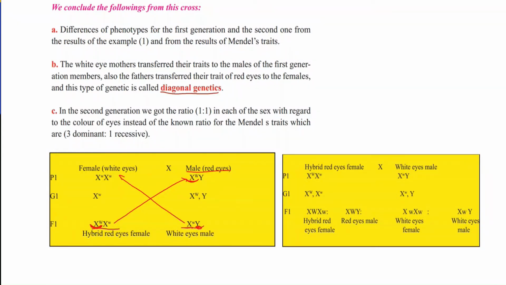So as the results are different from the previous case, it proves that the traits are located on the sex chromosome but not on somatic chromosomes. And in the F1 generation, the male offspring's eye color depends on their mother and the female's depends on their father. So we also call this diagonal genetics.